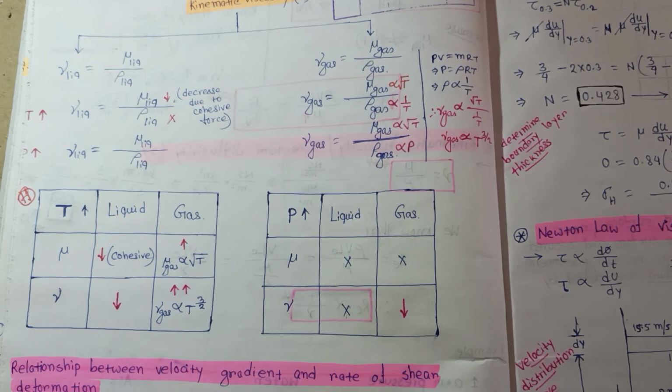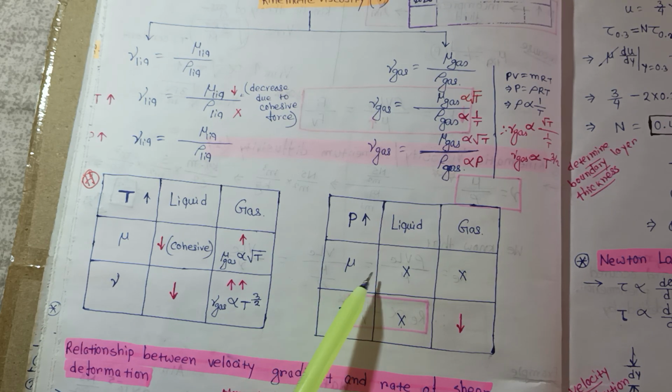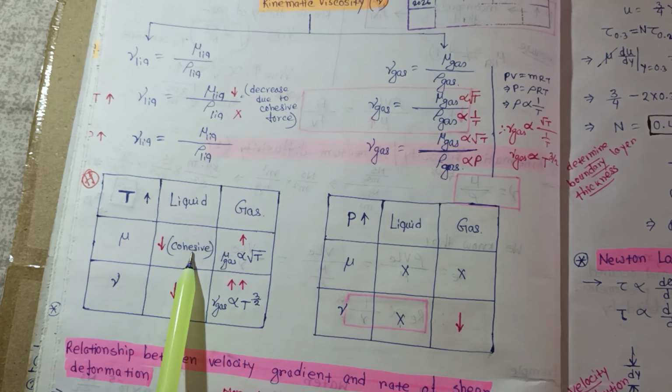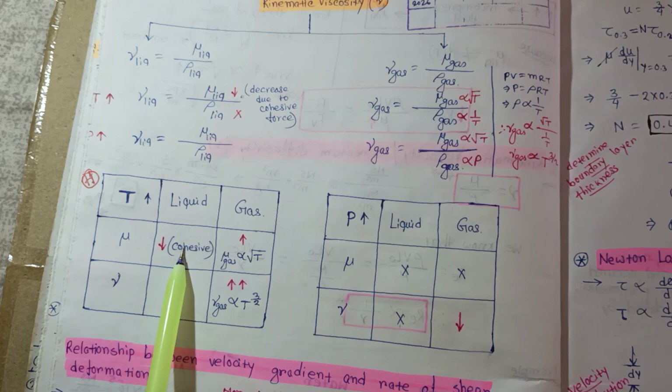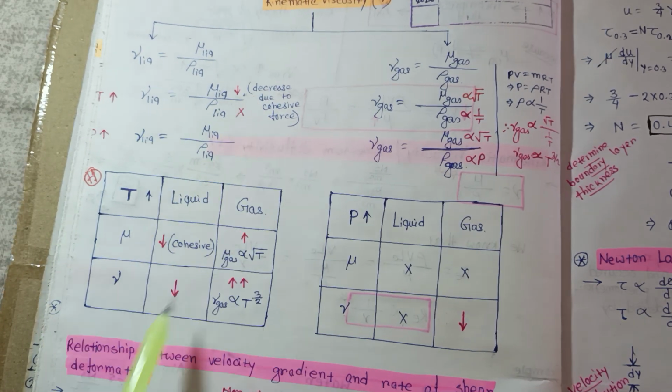Okay, and if you increase the temperature, then the cohesive forces decrease, so that is why viscosity decreases. So viscosity decreases, and that is why kinematic viscosity decreases.